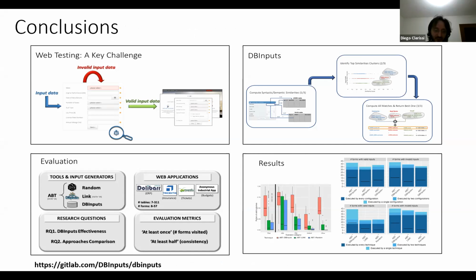We propose this technique that in 3 steps tries to solve the problem of selecting meaningful input data from existing databases, and provides this based on similarity with respect to the input field that must be filled. We evaluated our technique against other approaches and considering different applications, resulting in DBInput being better both in terms of exploration of forms with input values, but also in terms of consistency in such explorations.